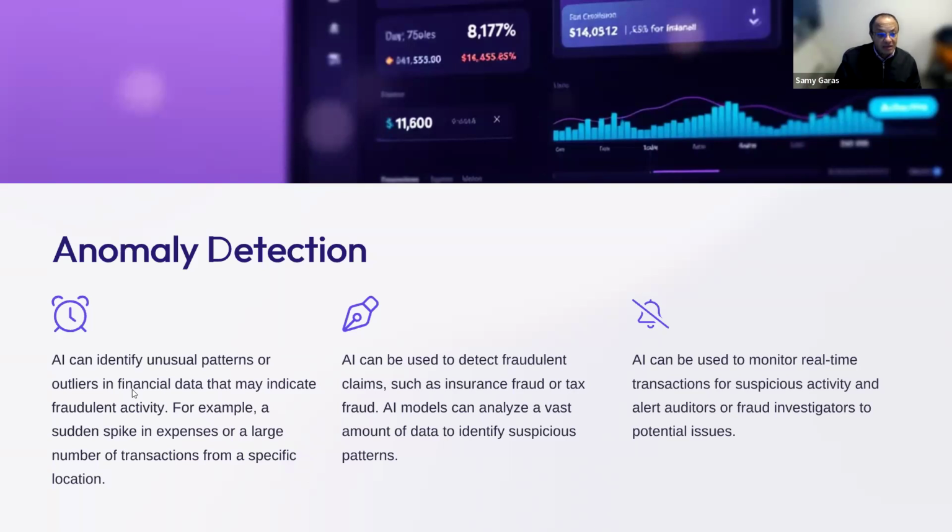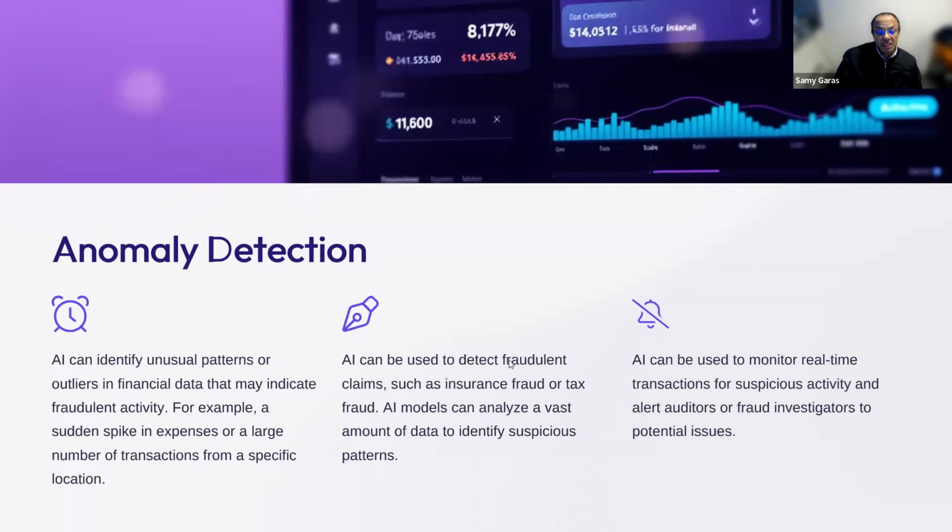So the AI can identify any outliers in the financial data that may indicate future fraudulent activities. For example, if unusual expenses happen or unusual sales happen, we might identify them. We know in IDEA CaseWare, which I use in my auditing class, we can use Benford's law that can identify any outliers in the data. The AI can build on machine learning and use Benford's law to do the same. So AI honestly is going an extra mile ahead of the classical way that we did it in auditing.